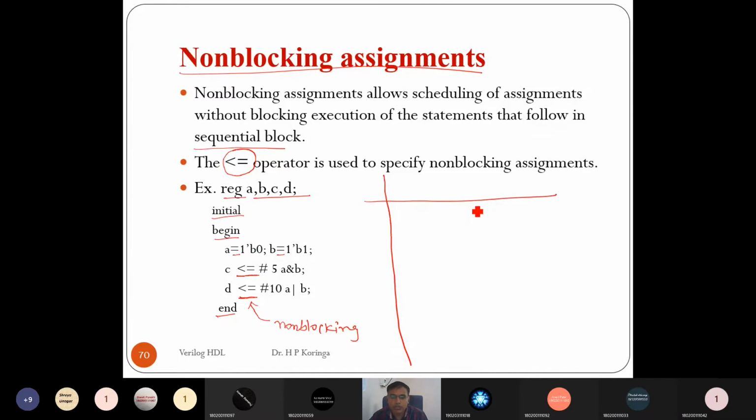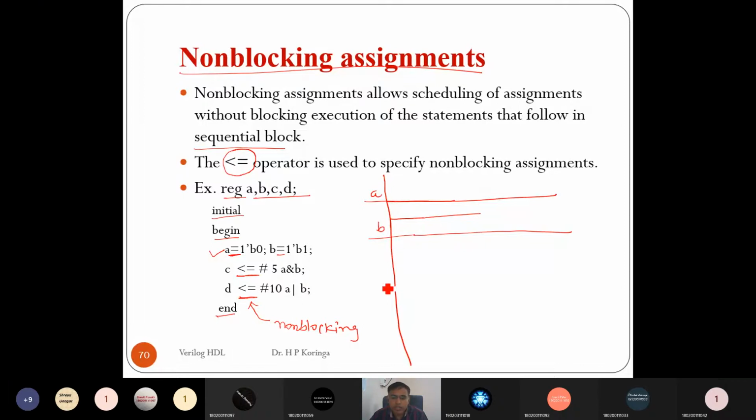Right. So A is executed at the 0 time unit because there is no delay. First, this is a blocking assignment, right? So first it executes A, at the 0 time unit, and it is assigned 0. So this is our A. B is also executed at the 0 time unit but is assigned B is equal to 1. So this is B.